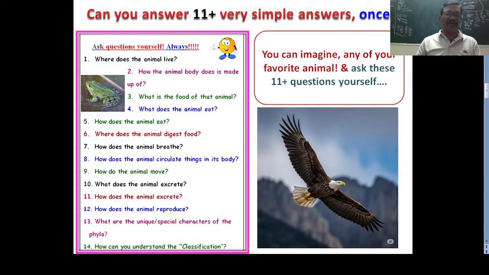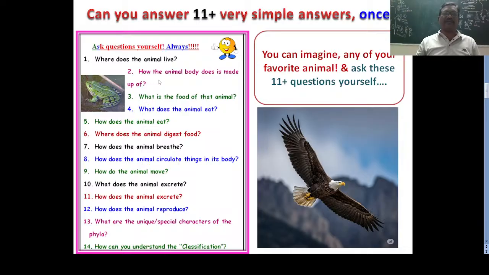These questions, 14, are there. If you get any question on general characters and special characters, you have to start from here. First question, where does the animal live? Means the ecosystem of the particular animal. So that is the point you have to write first.